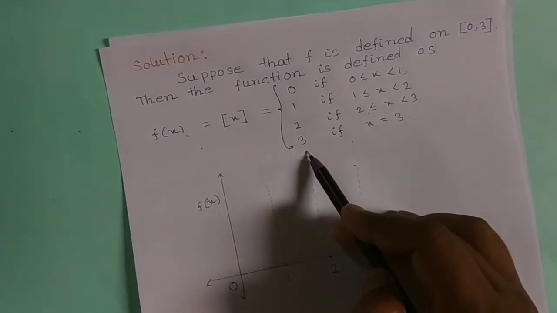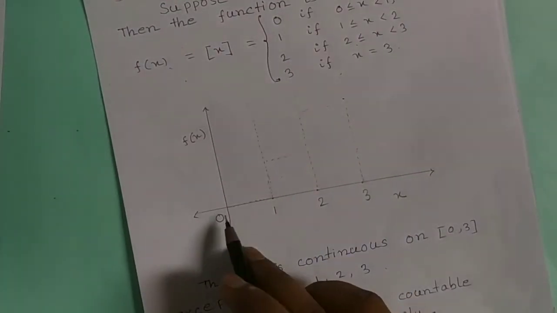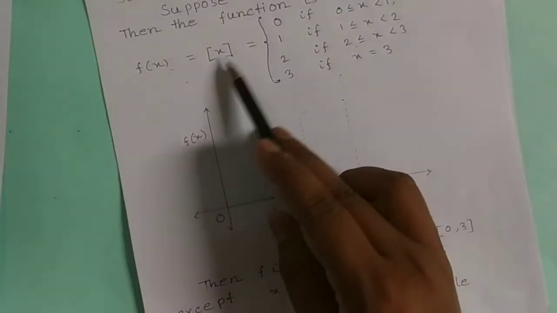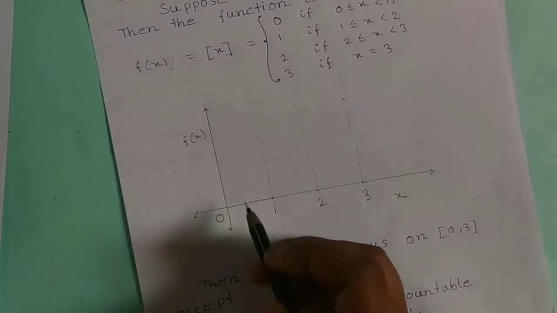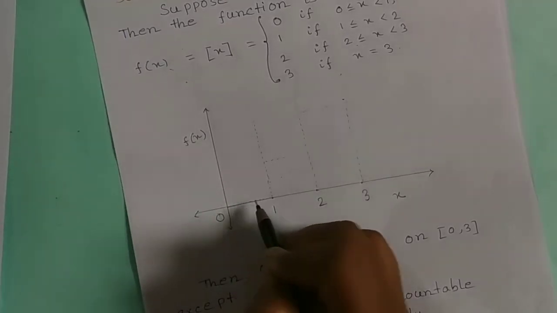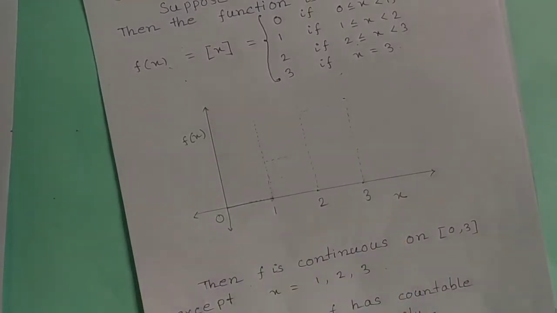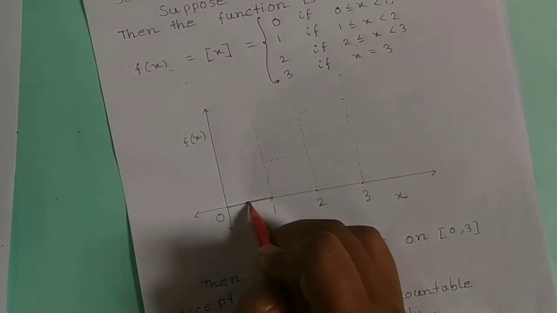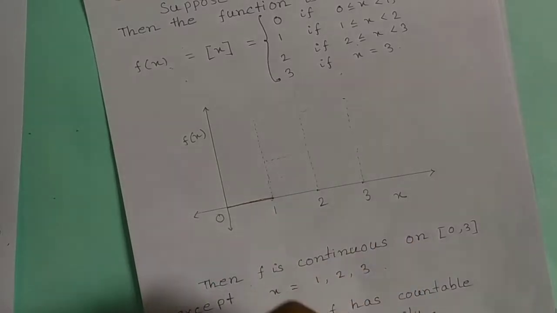Now I represent this graphically. In the graphical method, from 0 to 1, [x] is 0, therefore the functional value is 0, that is this, at x = 0.